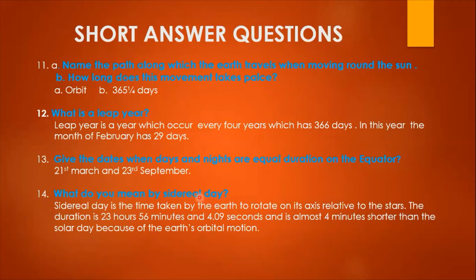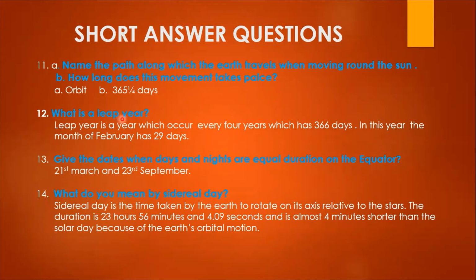Next, name the path along which the earth travels when moving around the sun. How long does this movement take? See, I have given only the answer. Name the path, you have to name only. There is no need of any explanation. The question is like, name the path, and what is the duration? Only you have to mention this. This also can be asked for 1 mark or 2 marks.